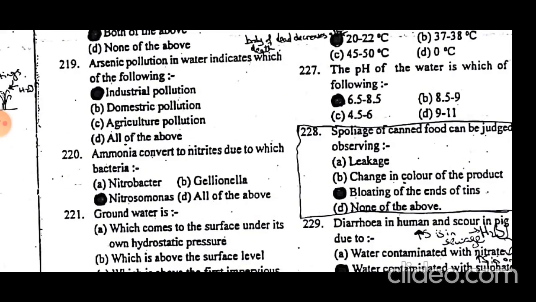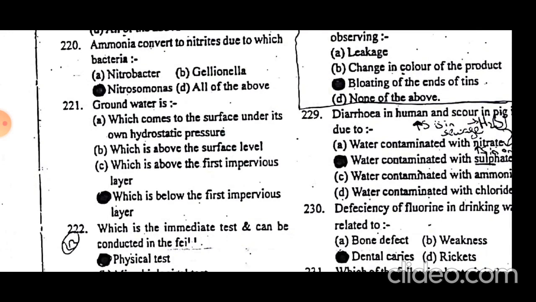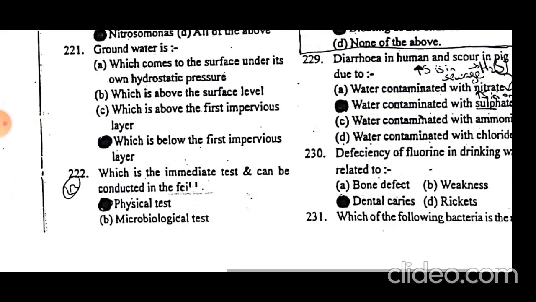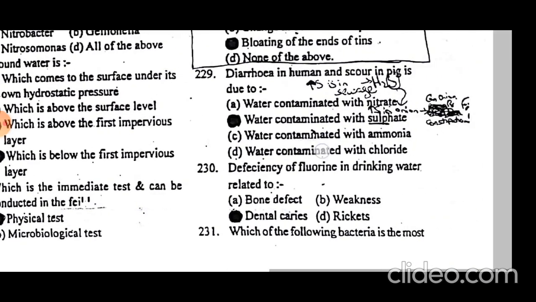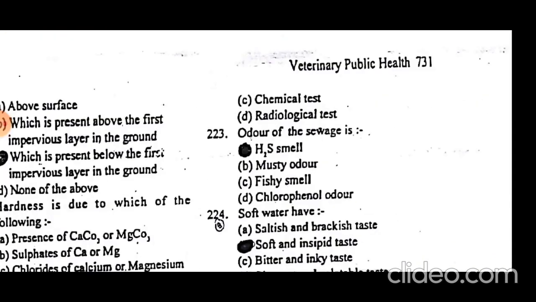Ammonia is converted to nitrates due to which bacteria? Due to Nitrosomonas. Groundwater is below the first impervious layer. Physical tests, such as color and taste, are immediate tests and can be conducted in the field.